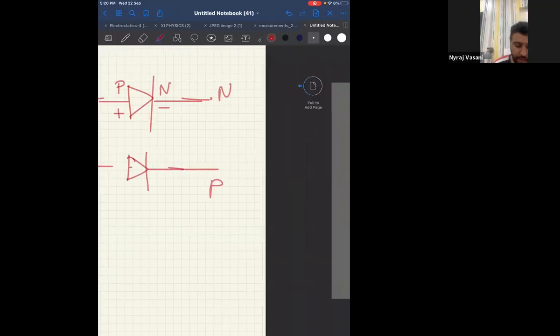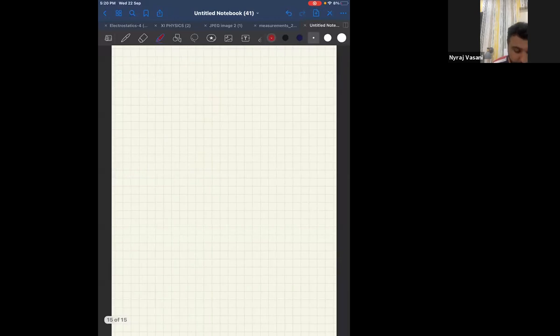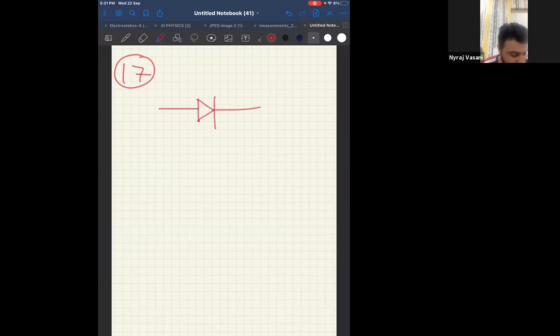Now in question number 17, they're asking us which of the following semiconductor diodes is reverse biased. Which of the following semiconductor diodes is reverse biased? So please look at the screen. Here, they have given one diode and they have done earthing. And here they have done -5.